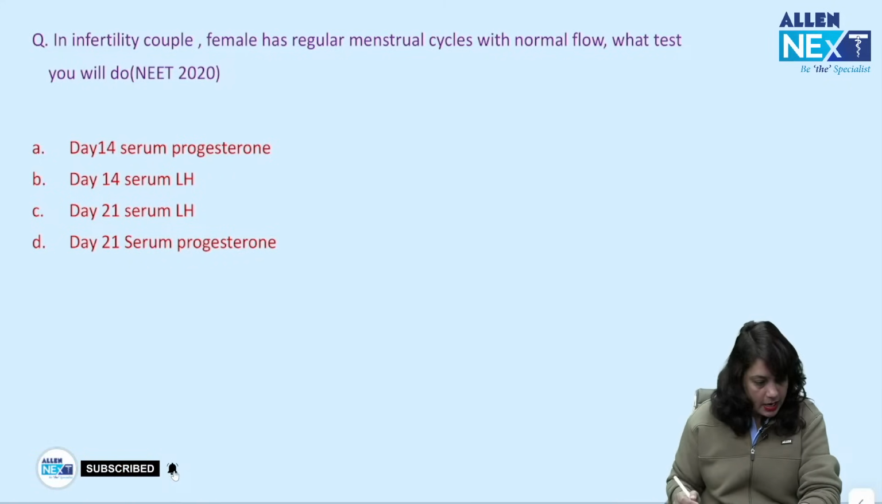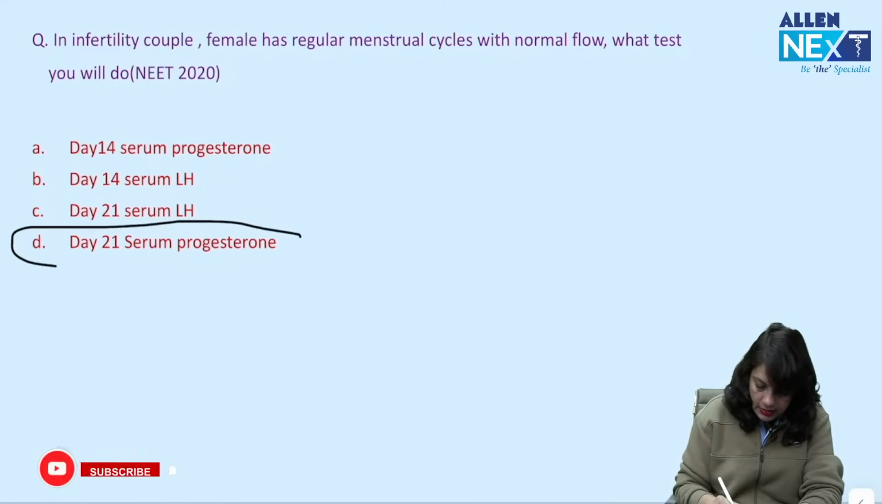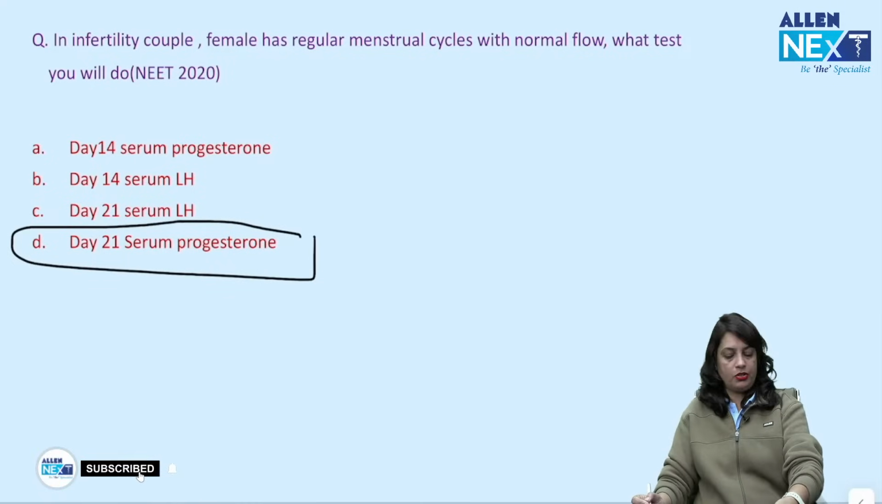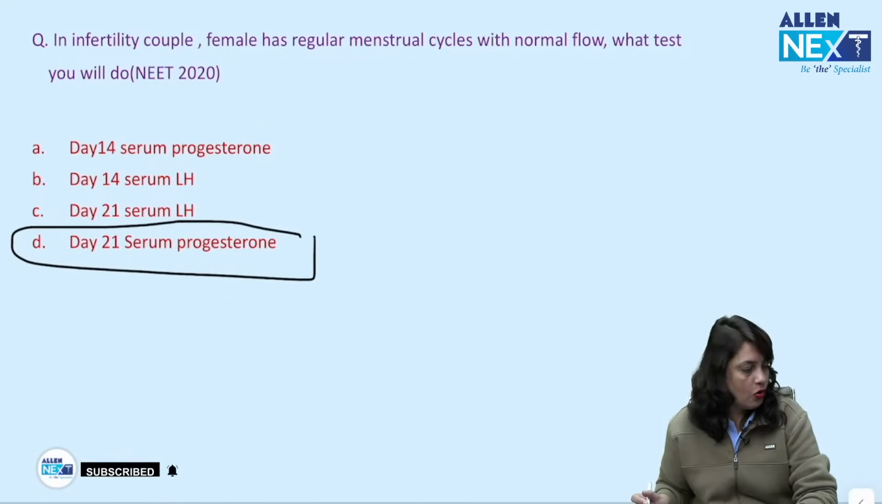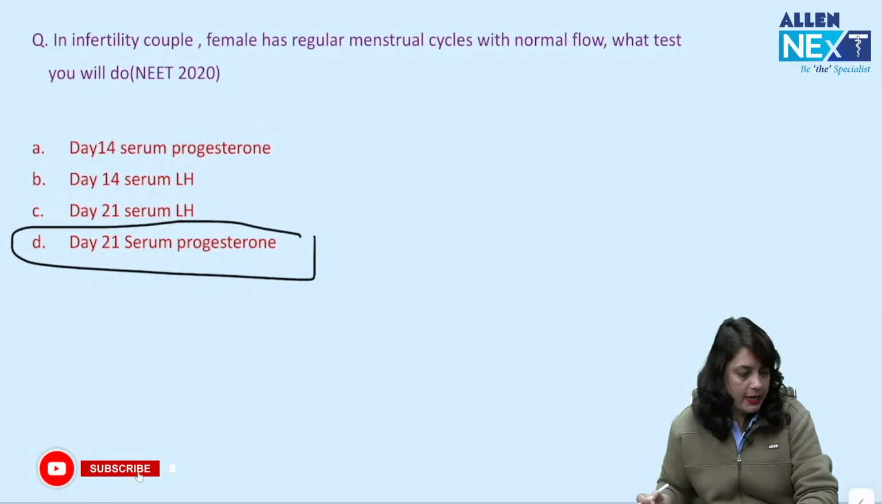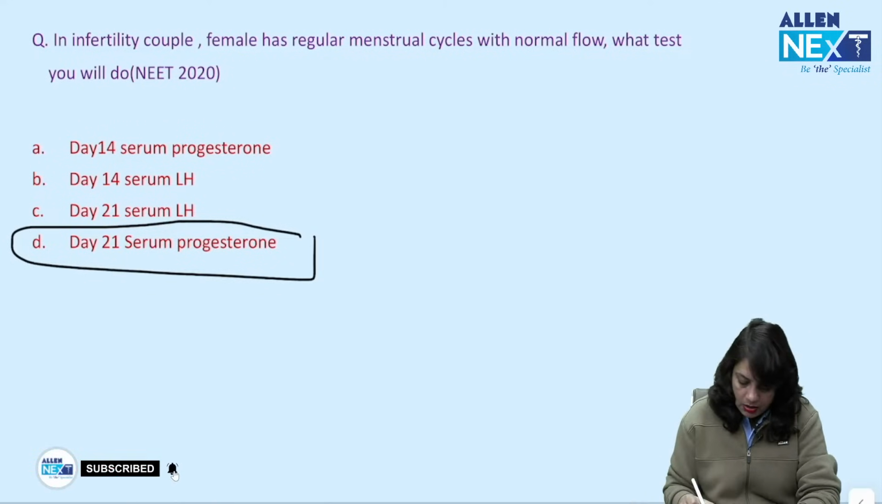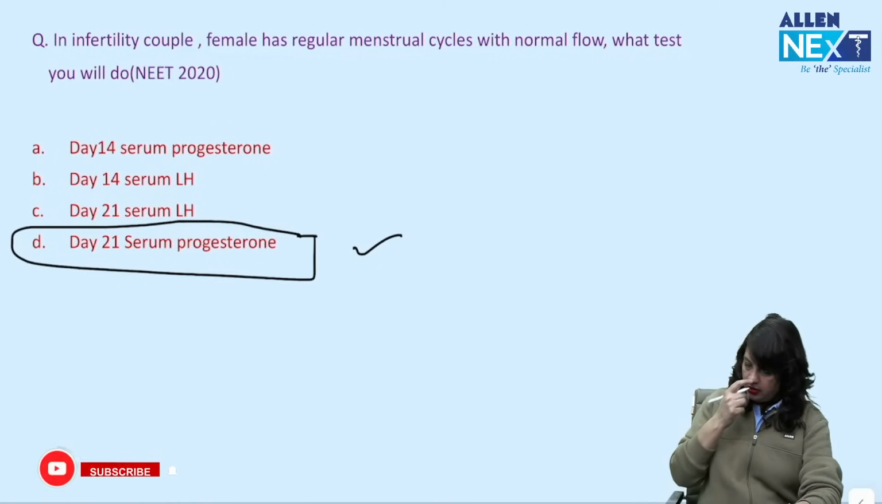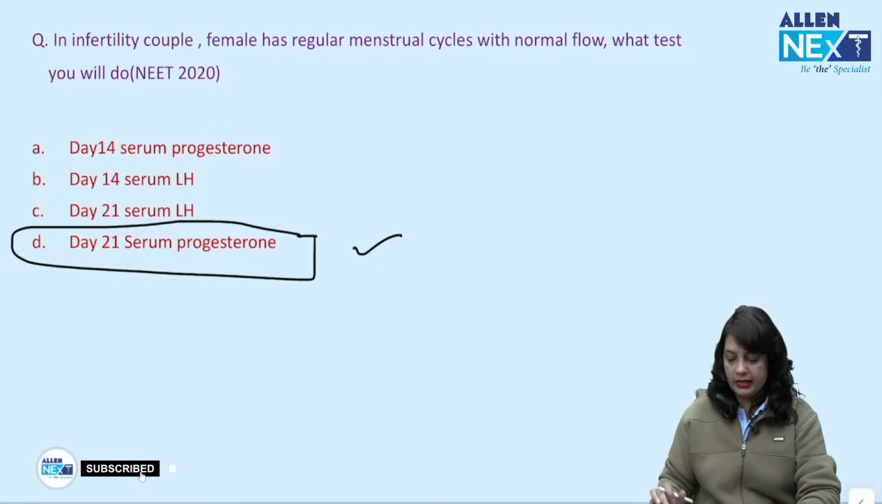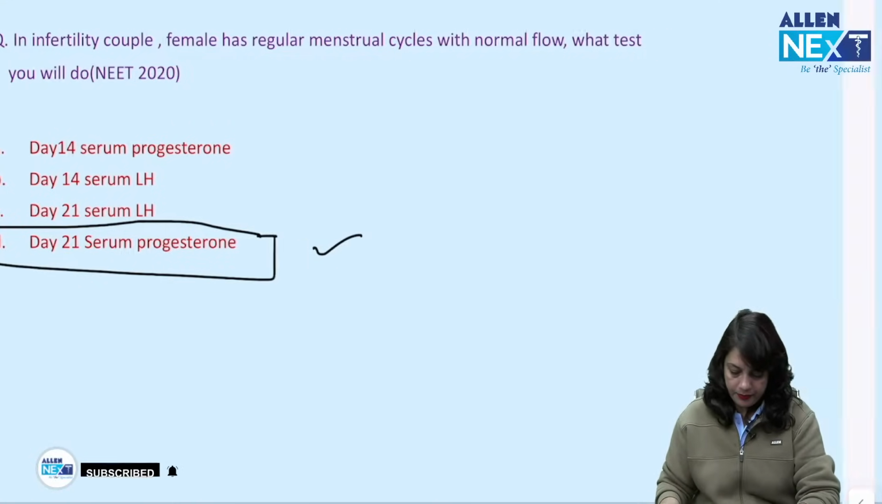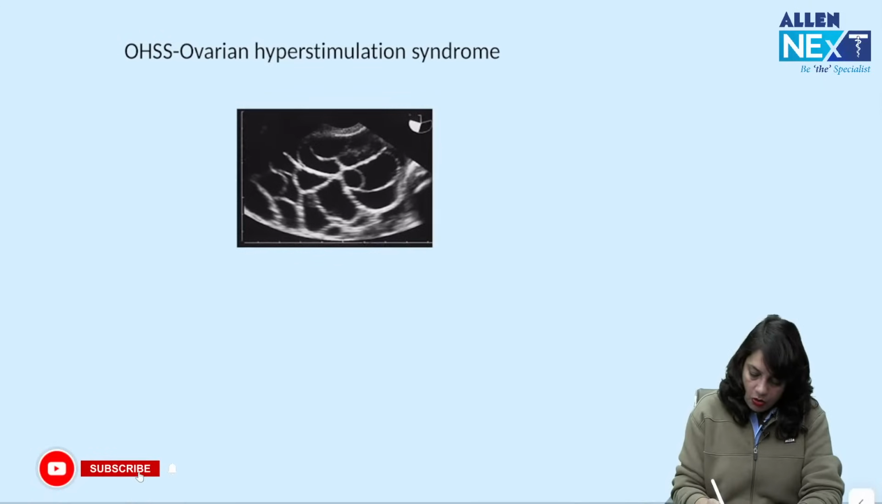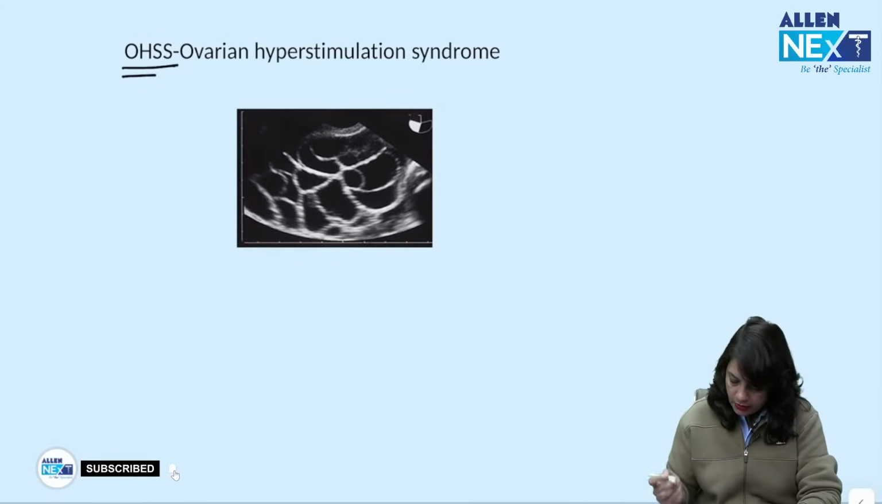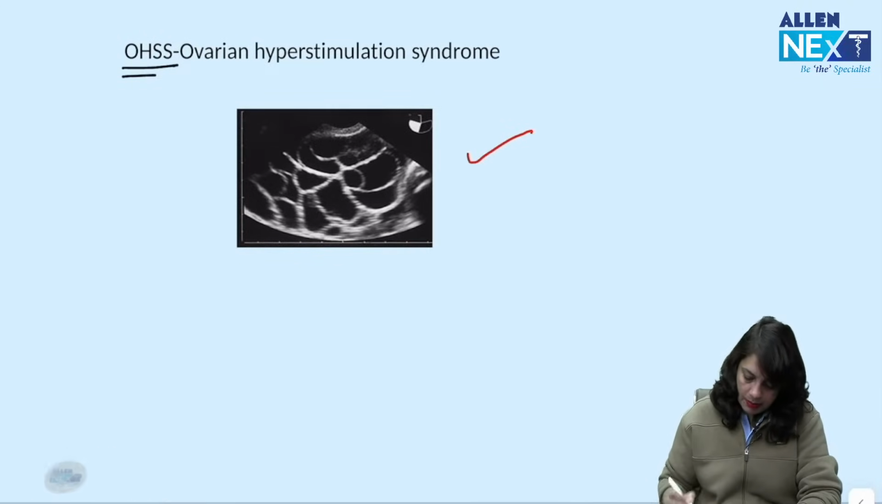So, correct answer is D. Yes, you are correct. Day 21 serum progesterone is confirmatory for ovulation. If you can find out the presence of serum progesterone, it is confirmatory that the cycles are ovulatory. Next, ovarian hyperstimulation syndrome. Why I added up this image?